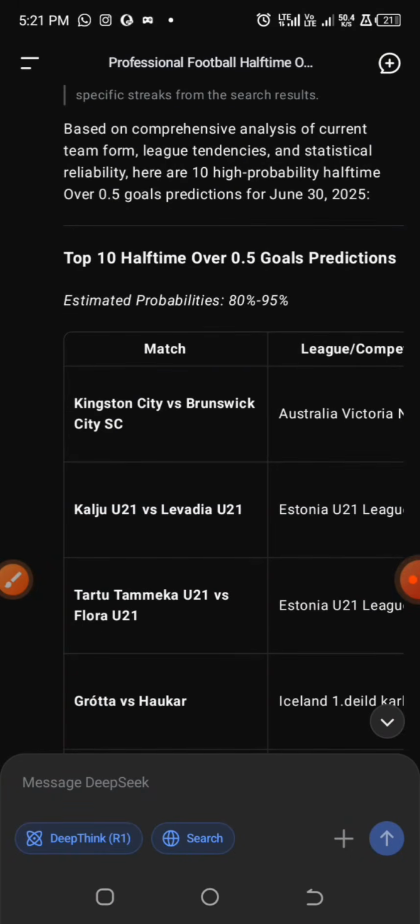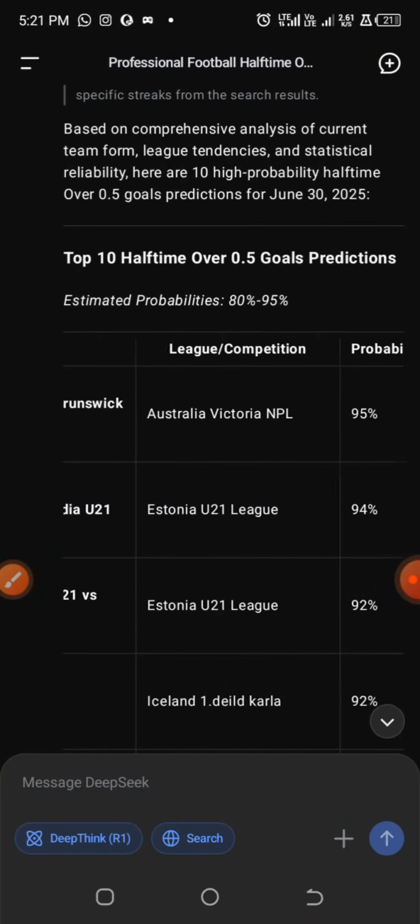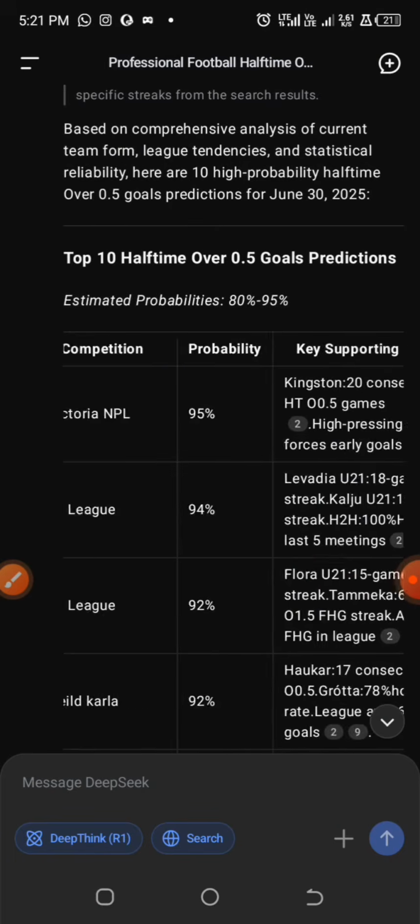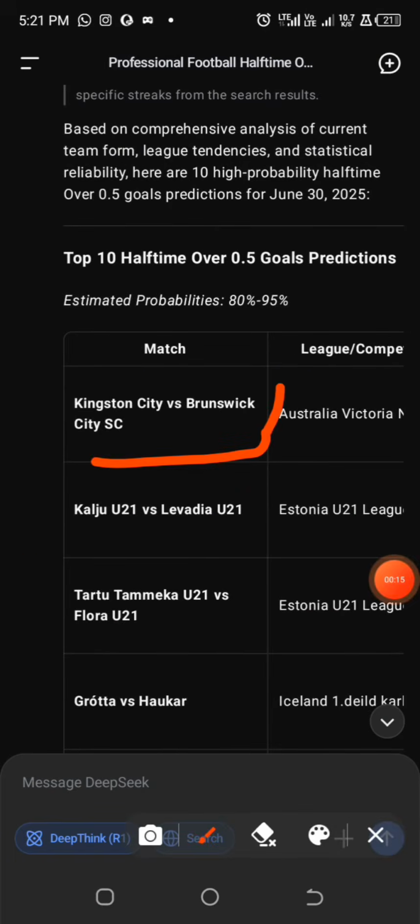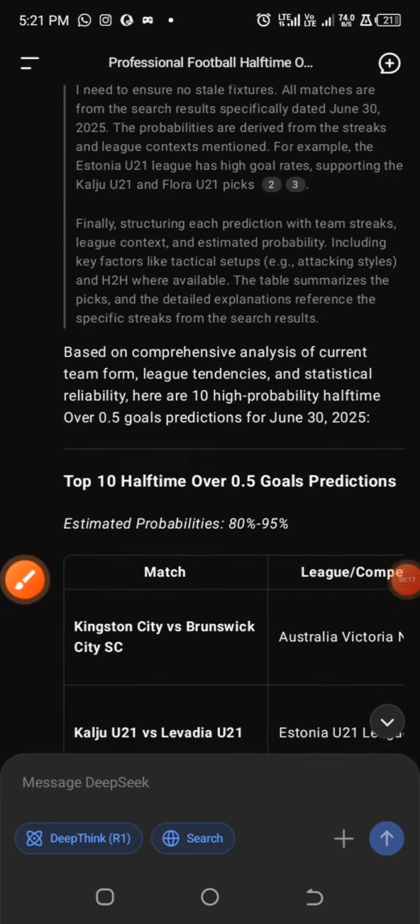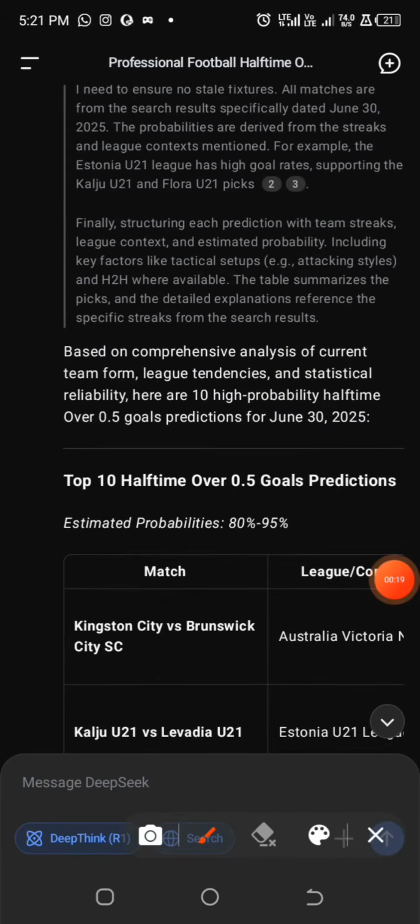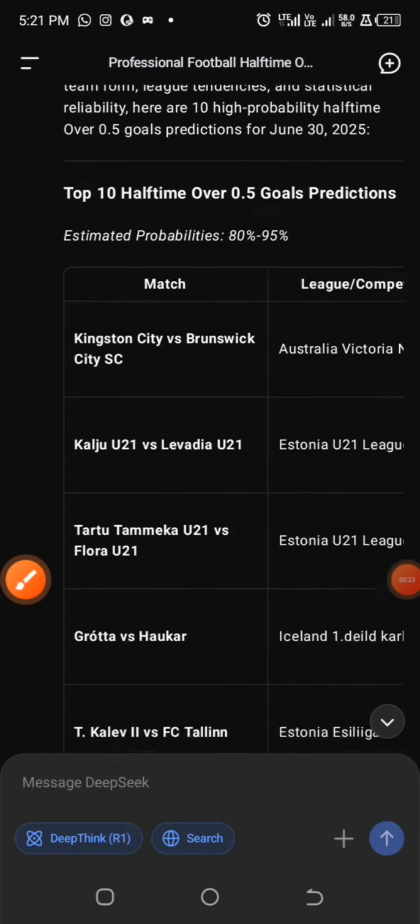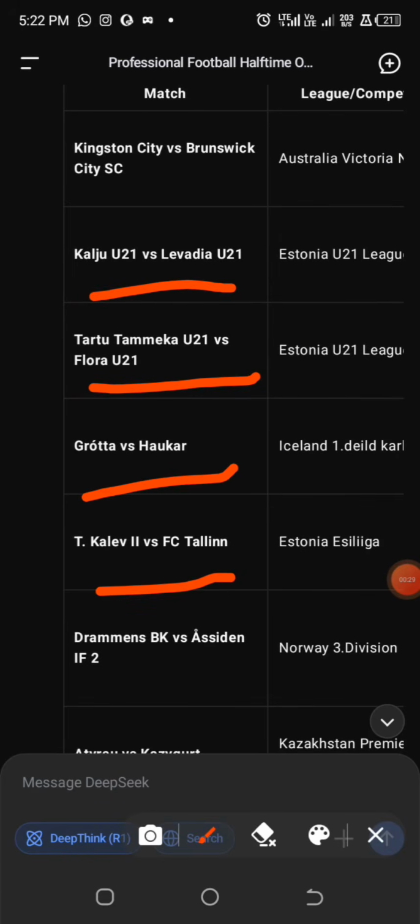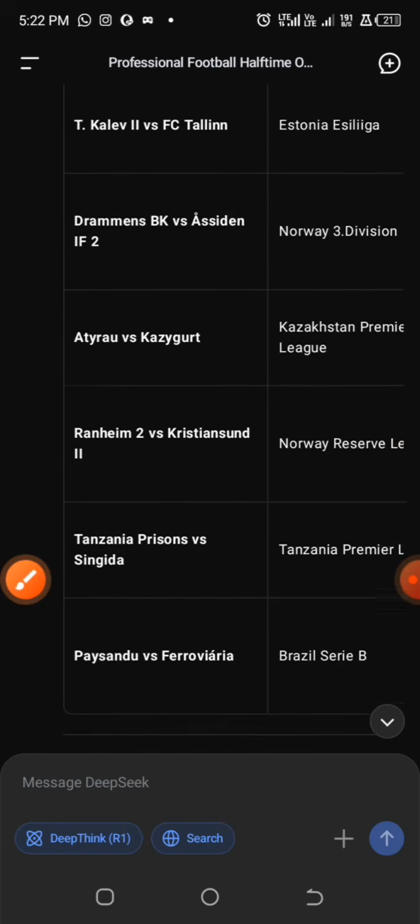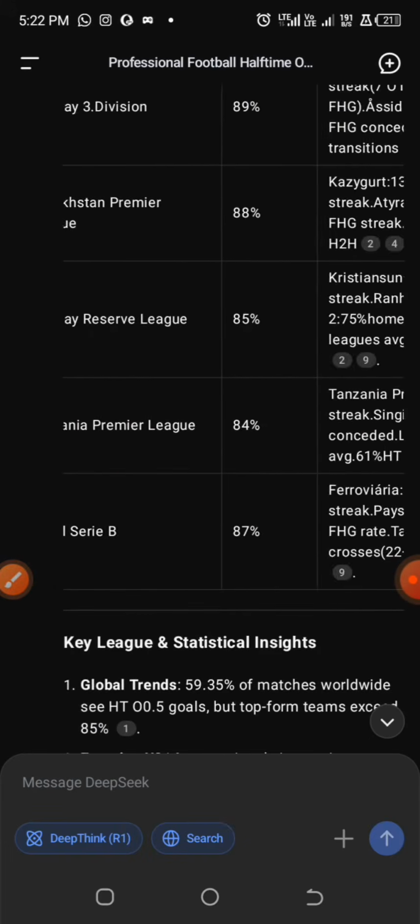So in the previous video, we generated fixtures that are expected to end up as halftime over 0.5 goals, and currently these particular games are still on. The AI actually generated 10 games for us, and out of these 10 games we only selected 5 that we think should actually end up as halftime over 0.5 goals. So these are the 5 games that we selected, and the games are still currently on.